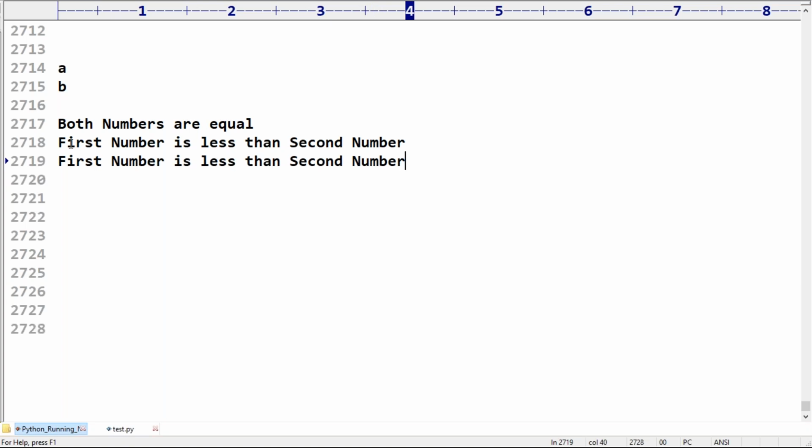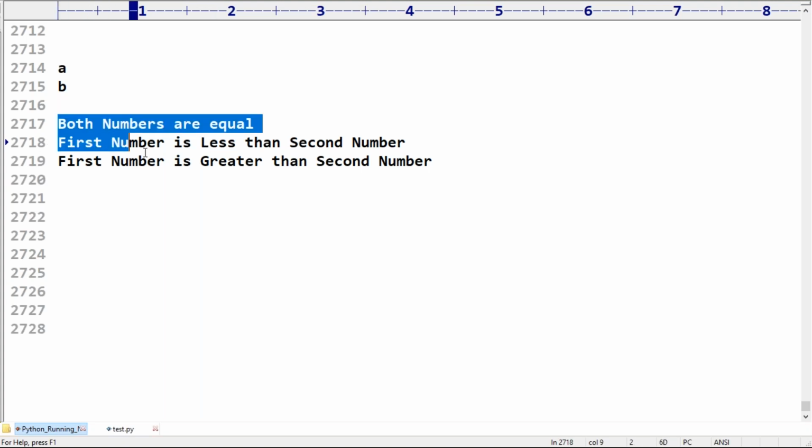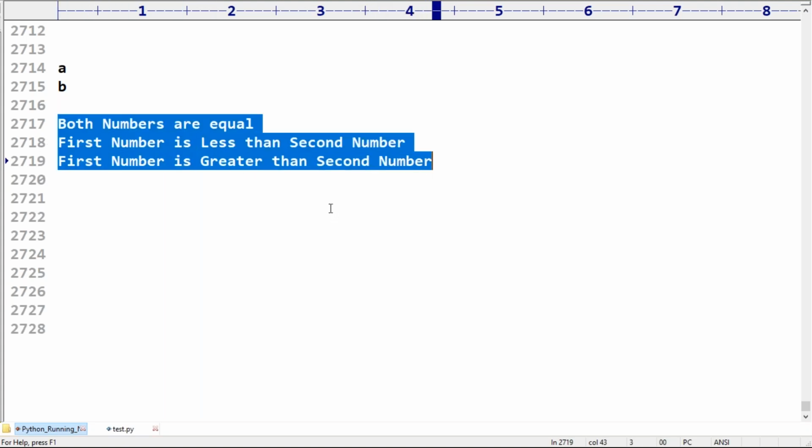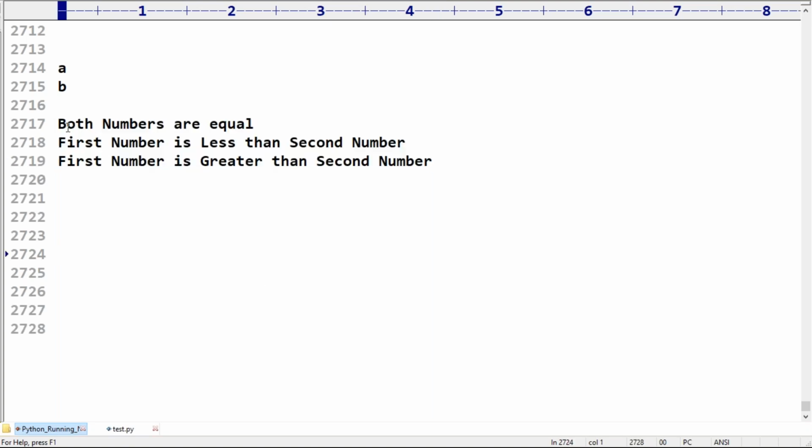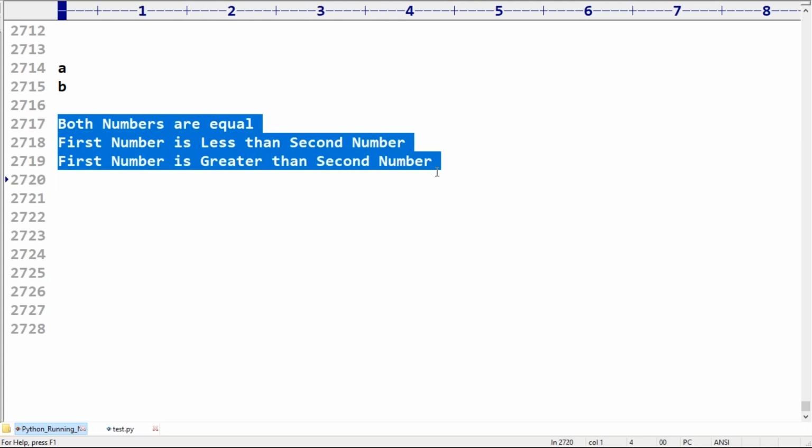Next, if this condition is not true, the response is "First number is greater than second number." That's all. This is the output I'm expecting. Can you please write the code? Read two int values from the keyboard. You have to print one of these responses based on your comparison. Please confirm, is it possible to write or not?